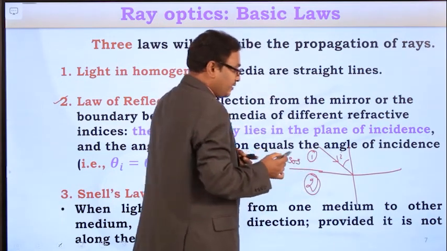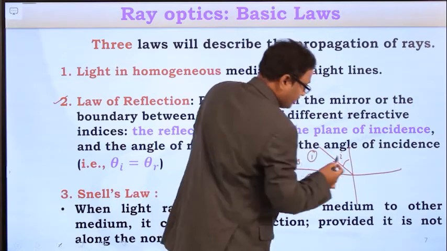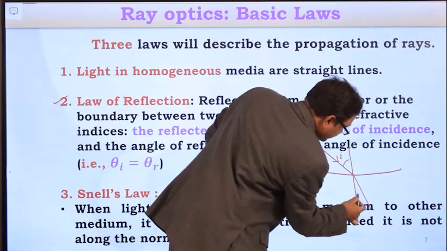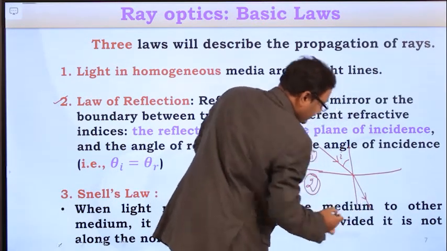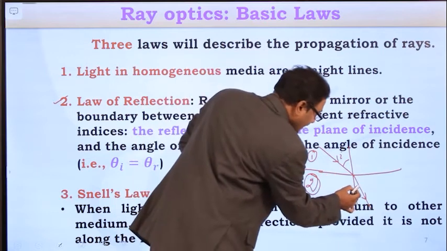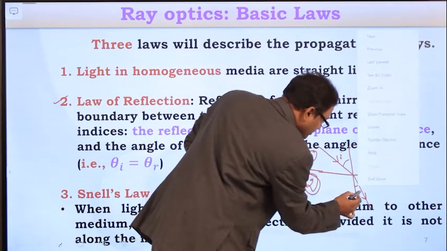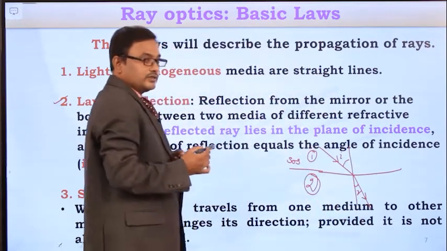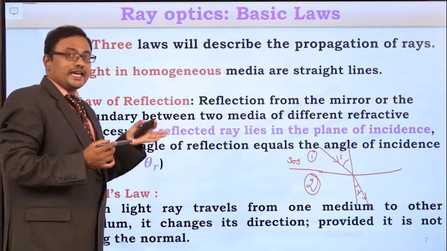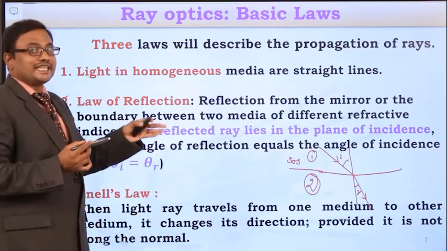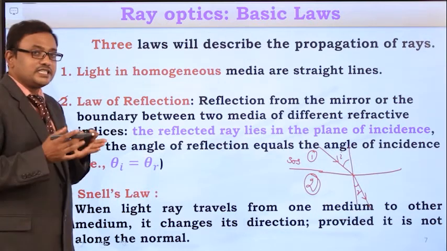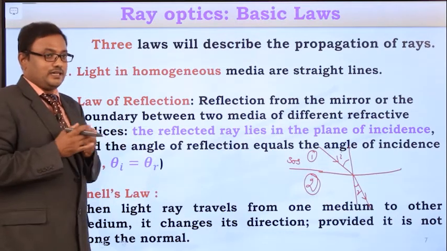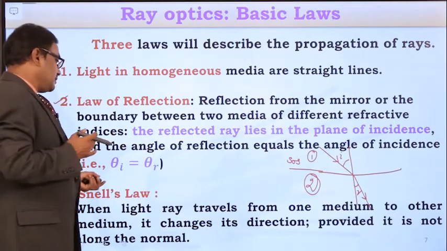And whenever the light ray enters into the second medium, in the second medium this light ray will be bent, and it maintains an angle with respect to the normal, which is equal to R. So the light ray changes its direction whenever it enters into the second medium. If there is a change in medium, that causes the bending in the light signal. So that is Snell's law.